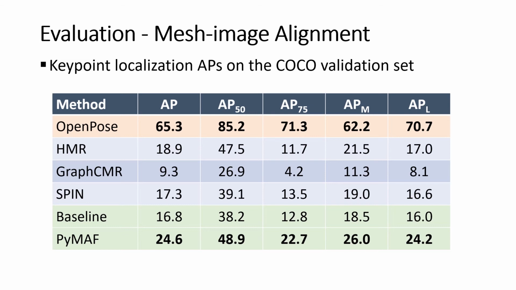We can see that the COCO dataset is very challenging for approaches to human mesh reconstruction, as they typically have much worse performance in terms of 2D K-point localization. Among approaches recovering 3D human mesh, PyMAF outperforms previous regression-based methods by remarkable margins.